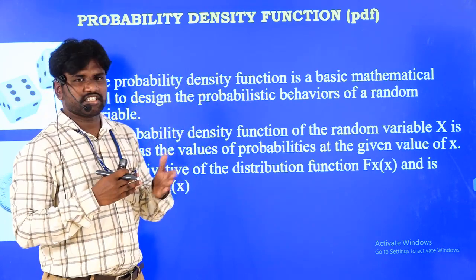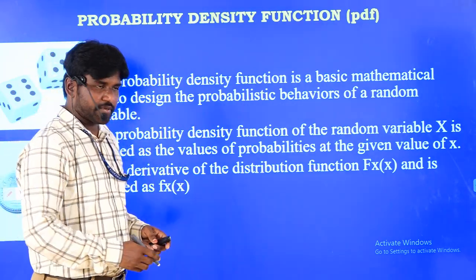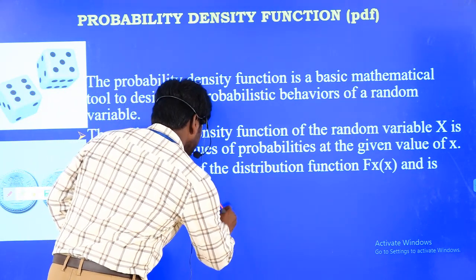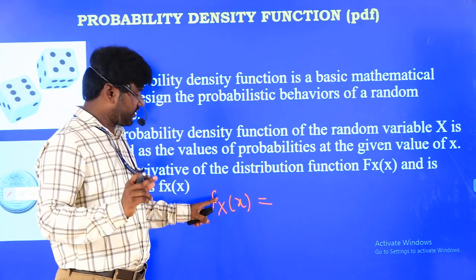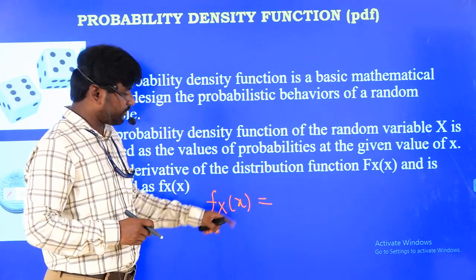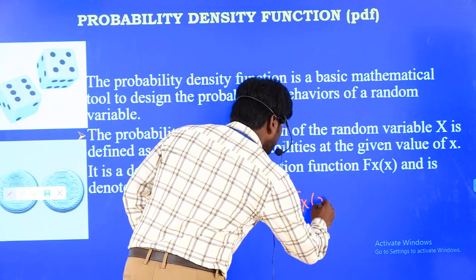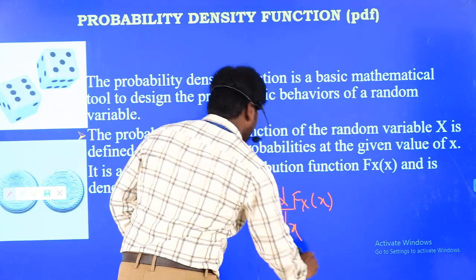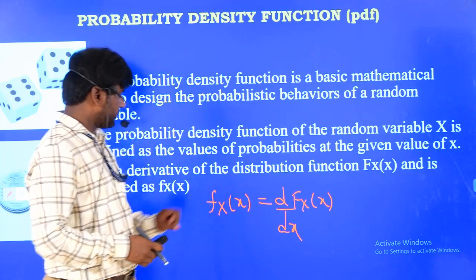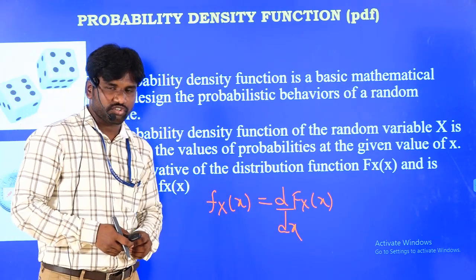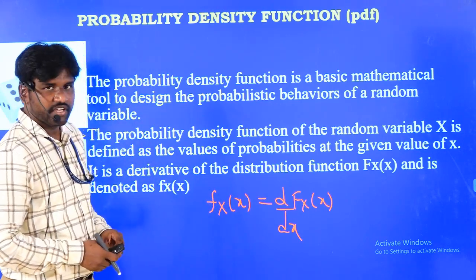Both are almost similar to each other, but there is a small variation. The expression for the density function is written as small fx of x, where the small f indicates the density function. Capital X is the random variable, small x is the real value, and it is directly the derivative, d by dx of capital Fx of x. Whenever we write the derivative of this, it is given by small fx of x.